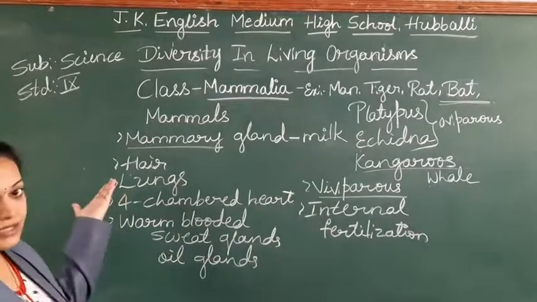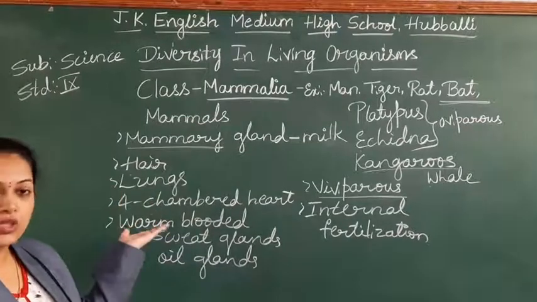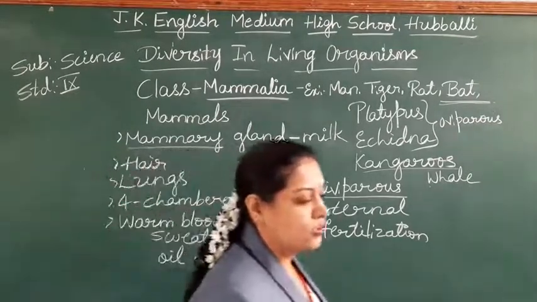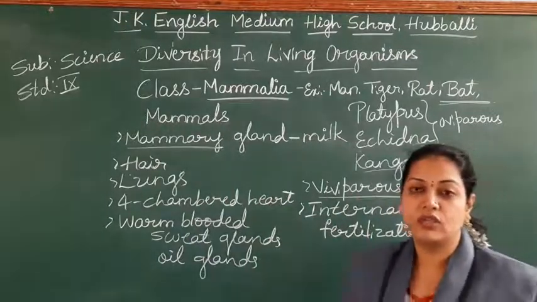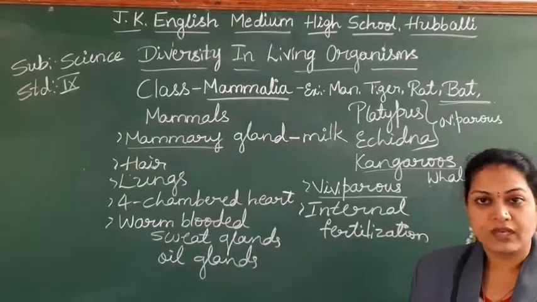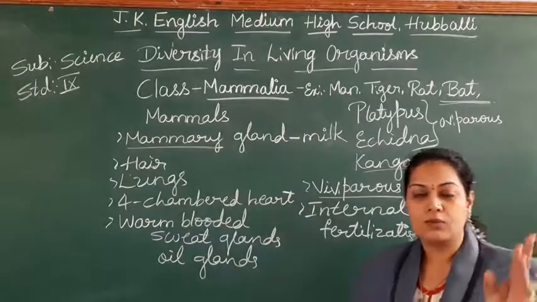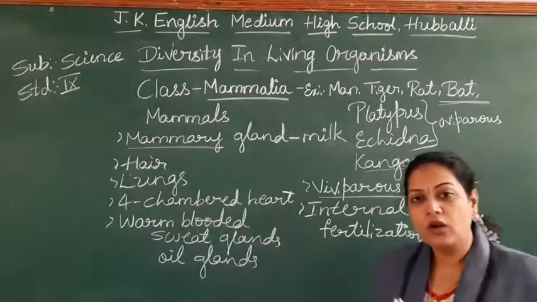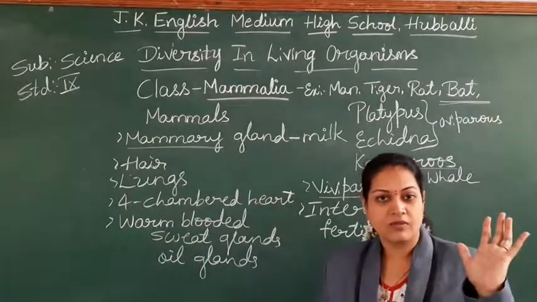Lungs are present, well-developed lungs, 4-chambered heart, warm-blooded, viviparous. So these are all the special features or the characteristics of the mammals, right? Camel, horse, pig, all these examples come under the mammals, which all give birth to the young ones, right?